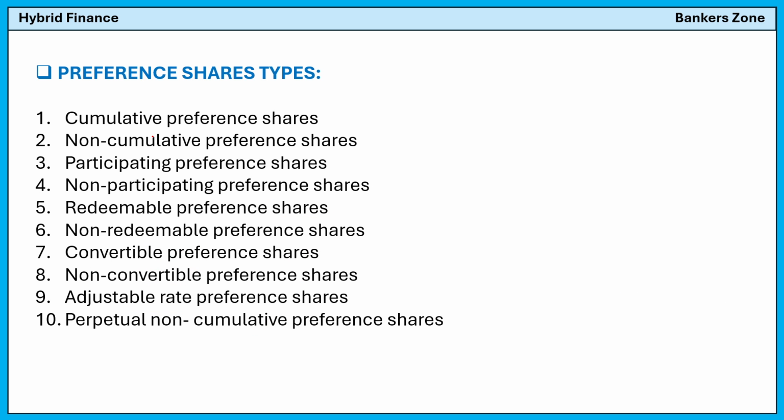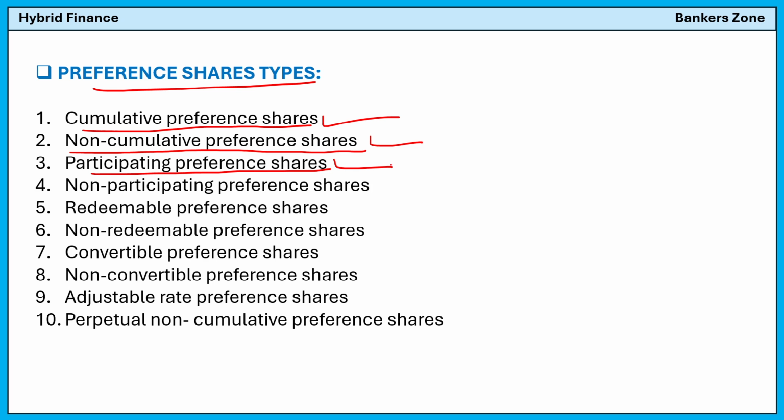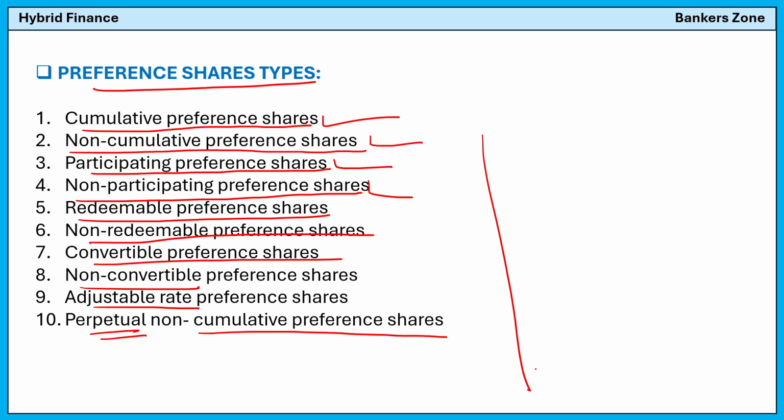Now see, there are different types of preference share. Just see the list of it. Cumulative preference share means the dividend can be accumulated. Non-cumulative means no dividend can be accumulated. Participating preference share means you can participate in the profit of a company. Non-participating preference, we will see all in detail, just go through the list here. Then redeemable preference share, non-redeemable preference share, convertible preference share, non-convertible, adjustable rate preference share, and perpetual non-cumulative preference share. So these are some types of preference share which we have to see.